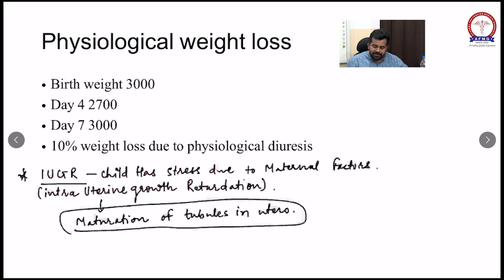In an IUGR baby, the child has stress due to maternal infection or maternal disease, and because of this, maturation of the tubule occurs during the in utero period. So when these children are born, they will not lose weight, and weight gain will start after 3 to 4 days of life. There is an increase in the weight.